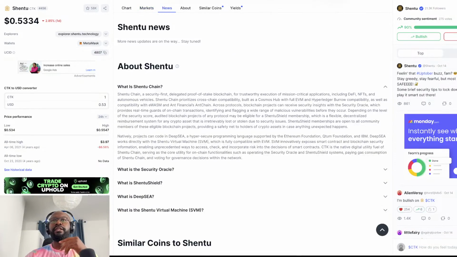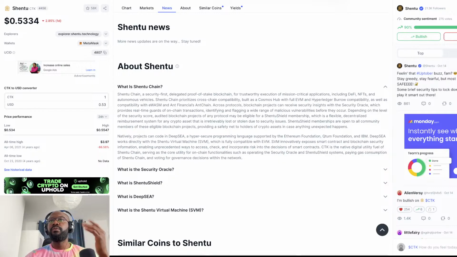Now the next thing to do is to look at what this crypto is all about. What is Chain2Chain? You can look at what it's all about: a security-first delegated proof of stake blockchain for trustworthy execution of mission-critical applications, including DeFi, NFTs, and autonomous vehicles. So, as you can see, the first sentence is talking about security first, and their focus is on